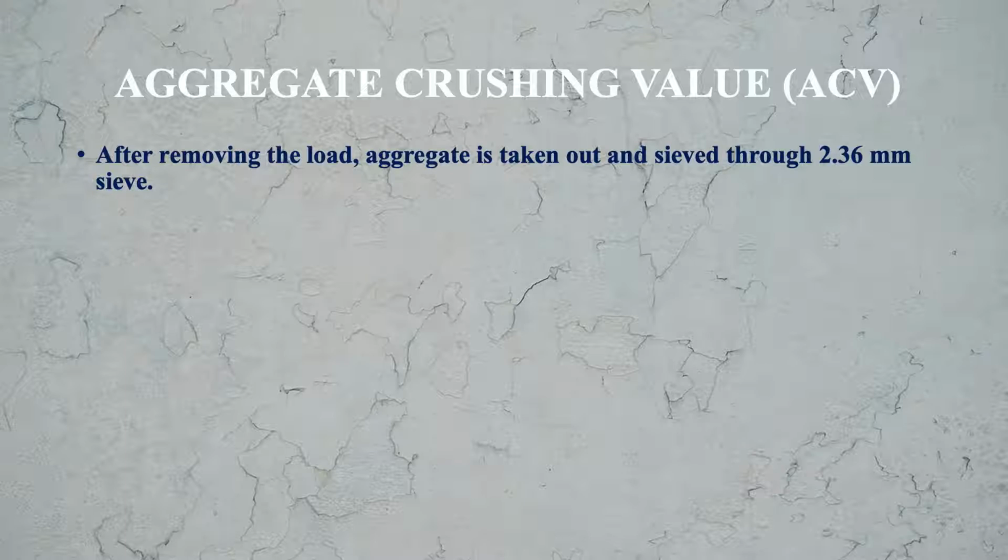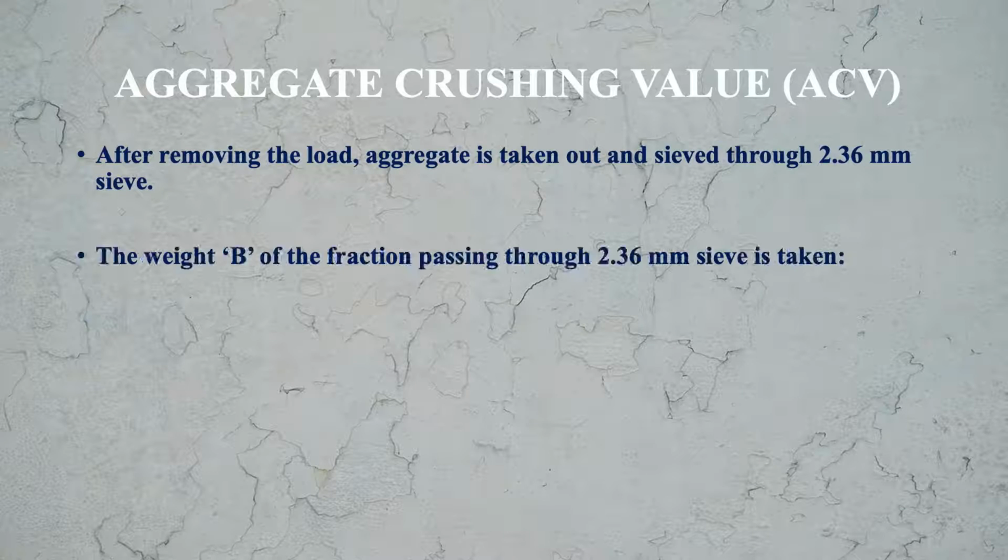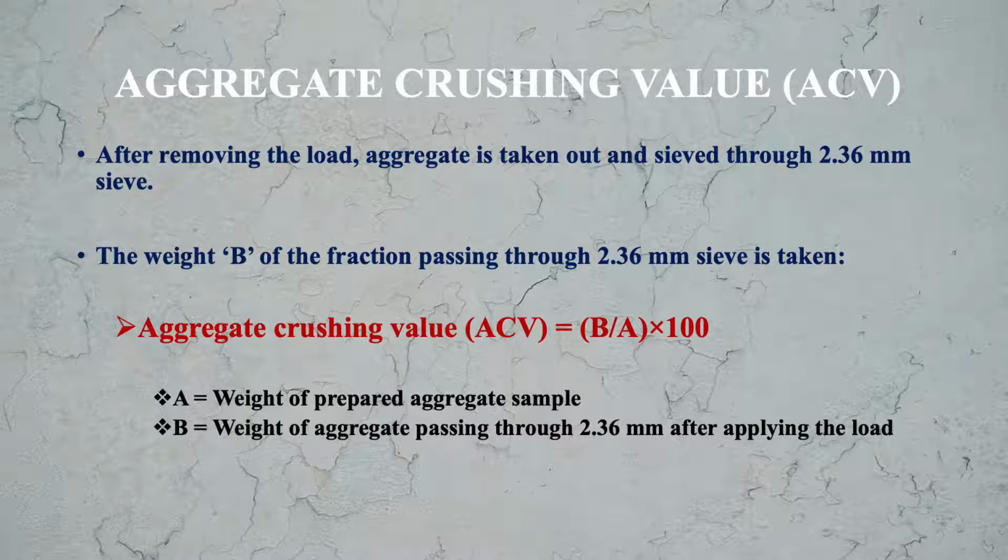Now the load is removed, the aggregate is taken out, and this aggregate will be sieved through a 2.36 mm sieve. After sieving, the weight of the fraction passing through the 2.36 mm sieve will be taken, and let this weight be B. Now the aggregate crushing value will be calculated as B by A into 100.